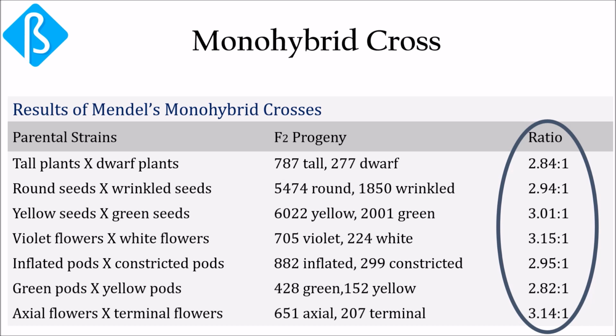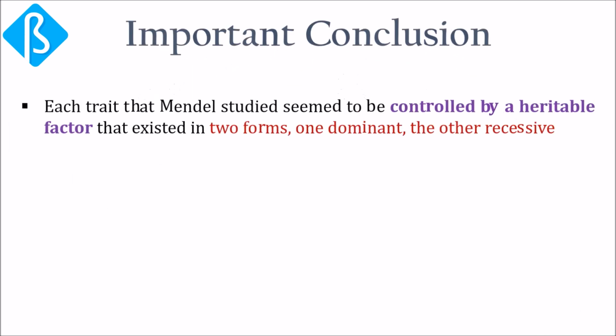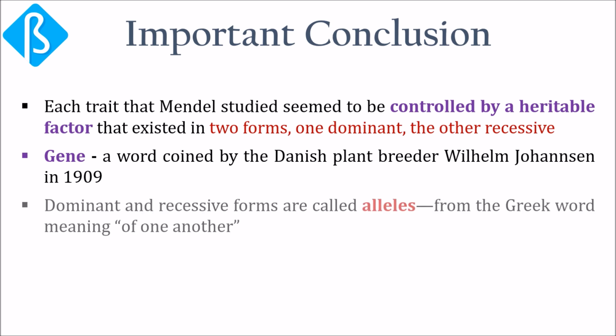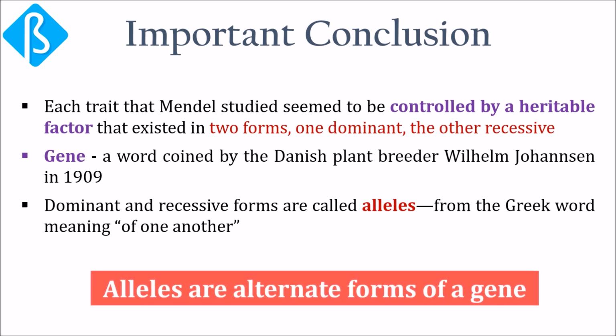Mendel made some important conclusions from this result. Each trait that was studied seemed to be controlled by a heritable factor that existed in 2 forms, one dominant and the other recessive. These factors are now called genes, a word coined by the Danish plant breeder Wilhelm Johannsen in 1909. Their dominant and recessive forms are called alleles, a Greek word meaning of one another. In short, we can say that alleles are alternate forms of a gene, and genes are usually in pairs, could be homozygous or heterozygous.